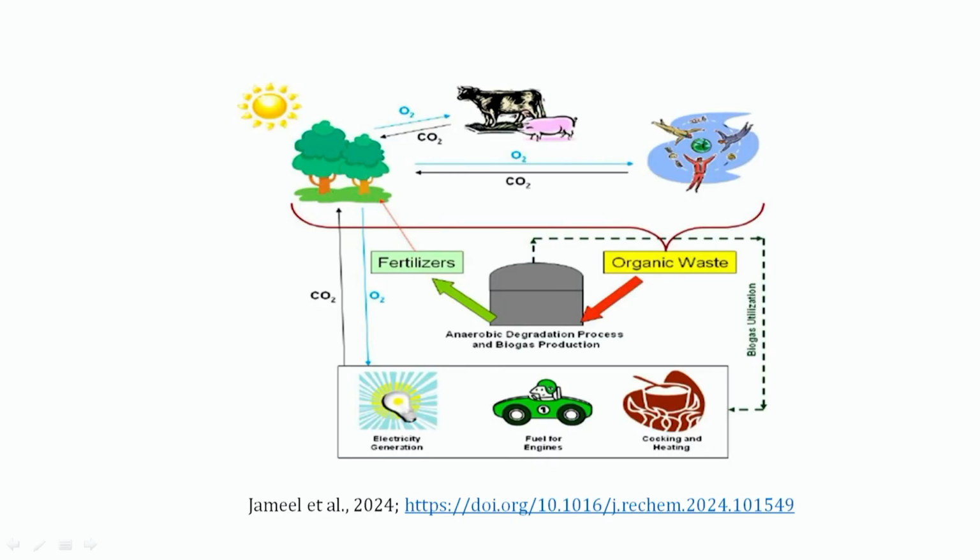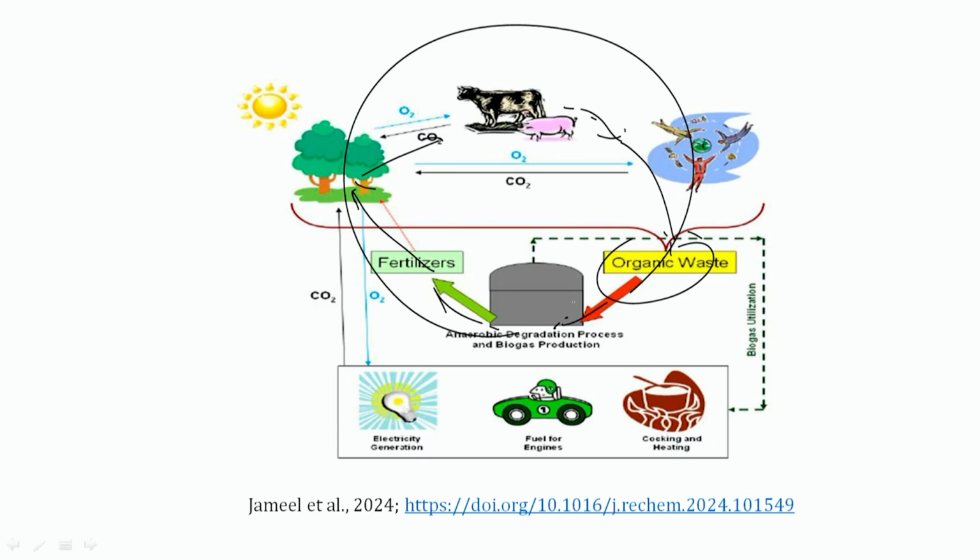Here we see that the organic waste can be put into the biogas plant and thereafter we get fertilizer. That fertilizer can be put into the field, and from that field, in the form of feed and fodder, it will again be consumed by the animals, and when the animal excretes, it can again be put into the biogas plant. So here we see that the circle is being completed, and out of this circle we are making things sustainable. Along with that, we are getting clean energy which can be utilized for electricity generation, for fuel and for cooking purposes.